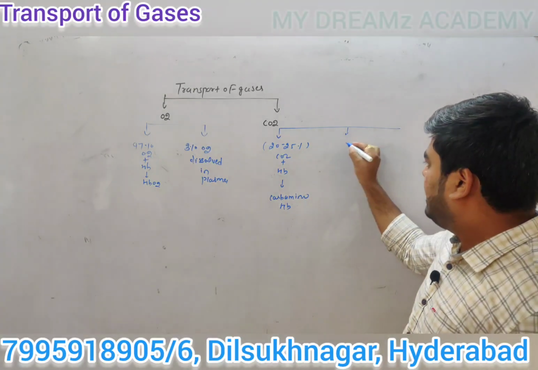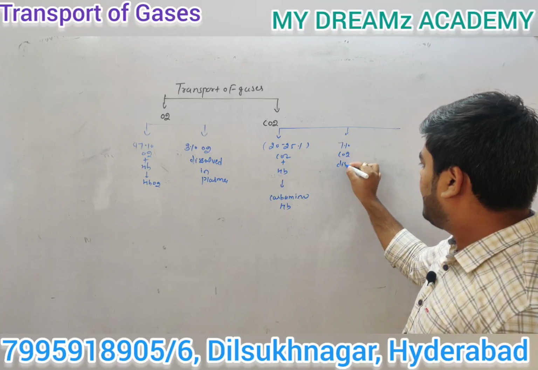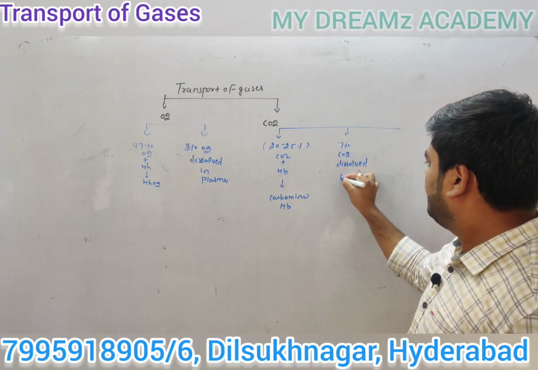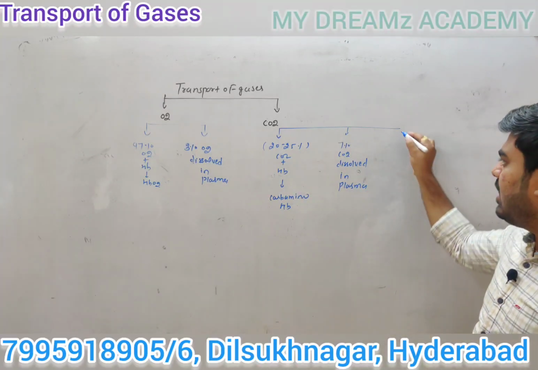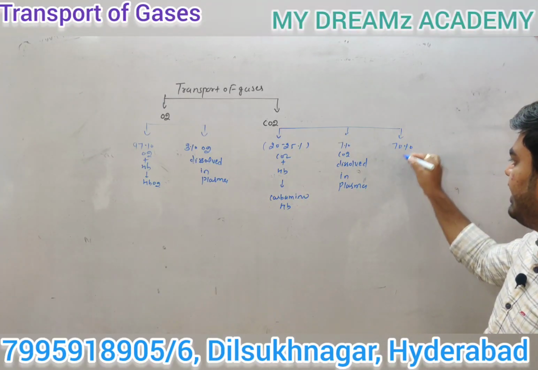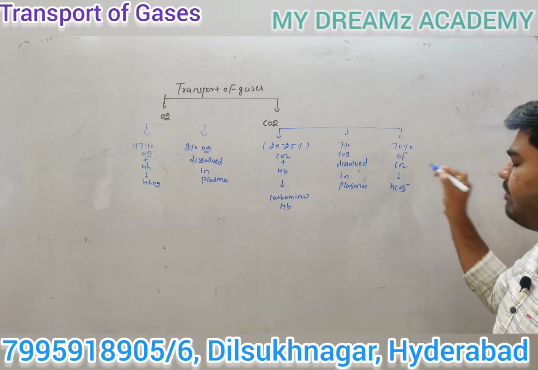About 7% of carbon dioxide is dissolved in plasma, and 70% of carbon dioxide is transported in the form of bicarbonate ion.